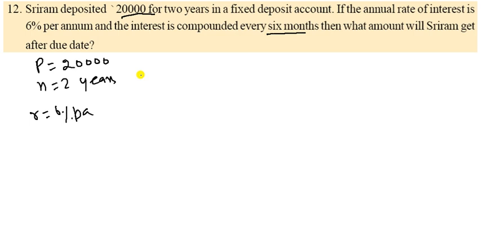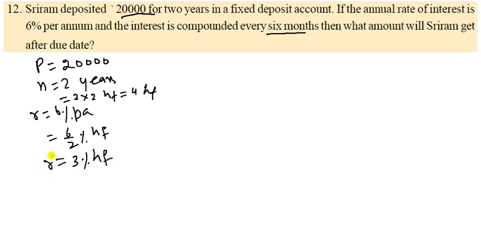What will happen if the interest is compounded every 6 months? Everything is changed into 6 months, that means half yearly. So you can see here it is 2 into 2 half yearly, so it will be 4 half yearly. Now here 6 divided by 2 per annum is changed into half yearly. So that becomes 3% half yearly. It is the rate of interest.